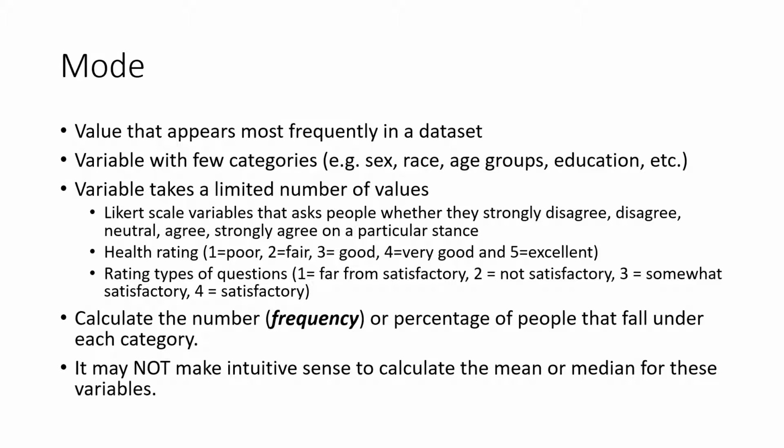This is also used in variables that ask people to rate their health. For instance, we can assign the number 1 for poor health, the number 2 for fair health, the number 3 for good health, the number 4 for very good health, and the number 5 for excellent health. Mode can also be used in rating type questions. In this case, we can assign the number 1 for far from satisfactory, the number 2 for not satisfactory, the number 3 for somewhat satisfactory, and the number 4 for satisfactory.